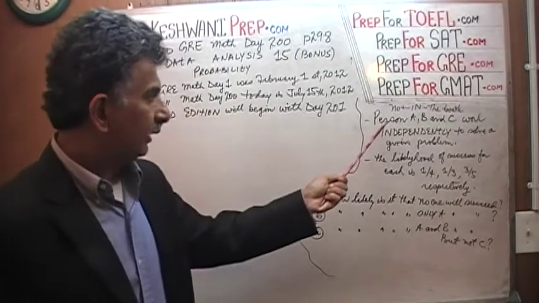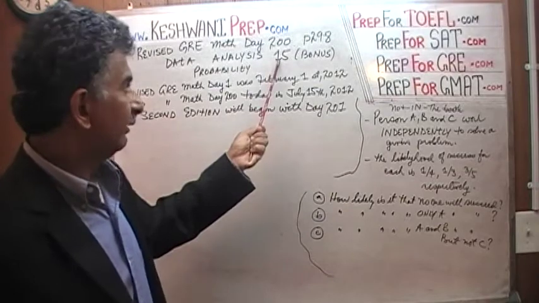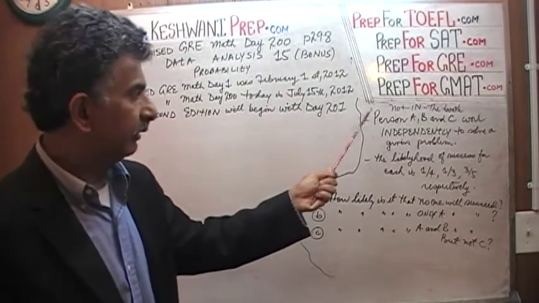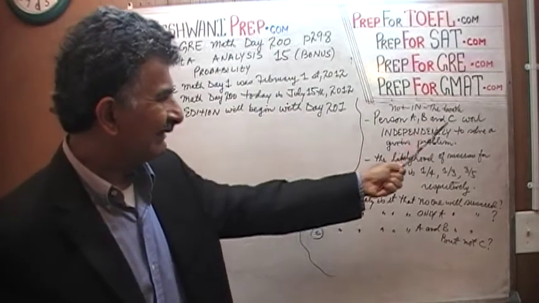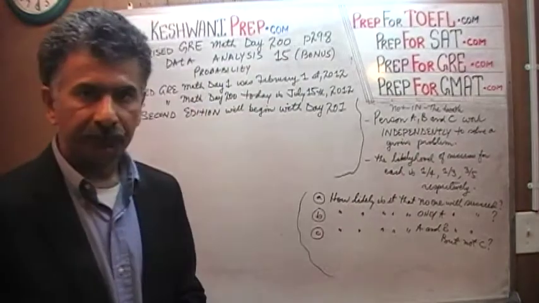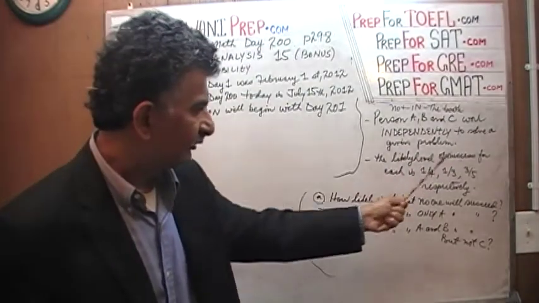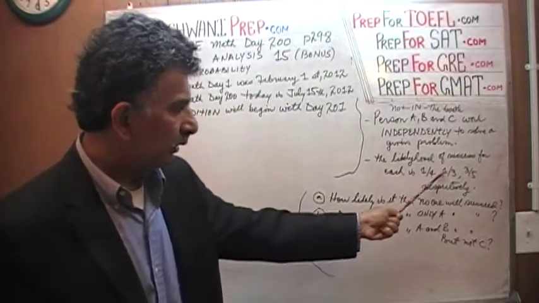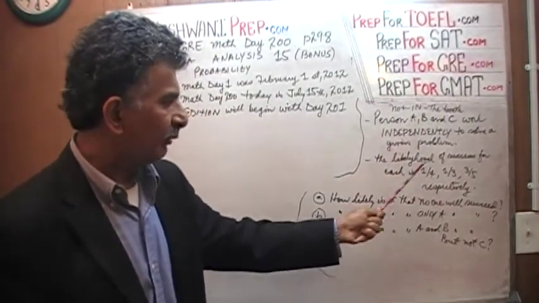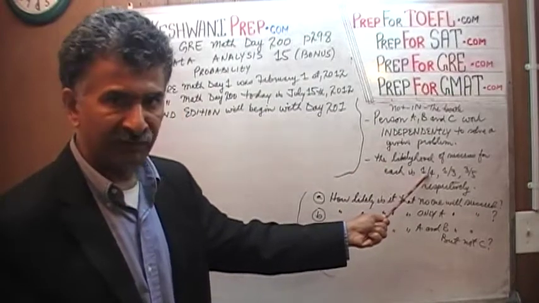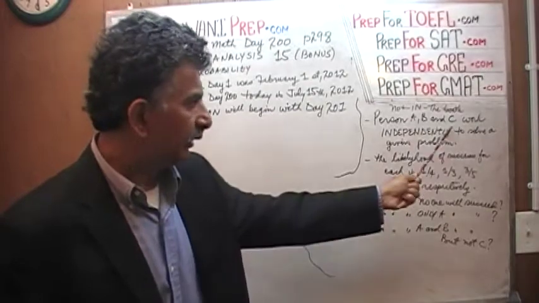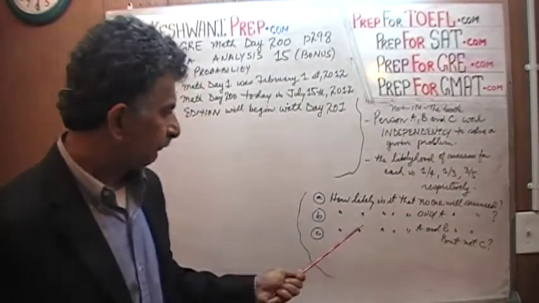Here's the problem. This is very similar to problem 15, which is why it's together here, except in problem 15 we had 2 people, here we have 3 people. Persons A, B, and C are working independently to solve a given problem. The likelihood of success for each is 1/4, 1/3, and 3/5 respectively. In other words, A has 1/4 chance of succeeding, B has 1/3 chance of being successful, and C has a 3/5 chance.